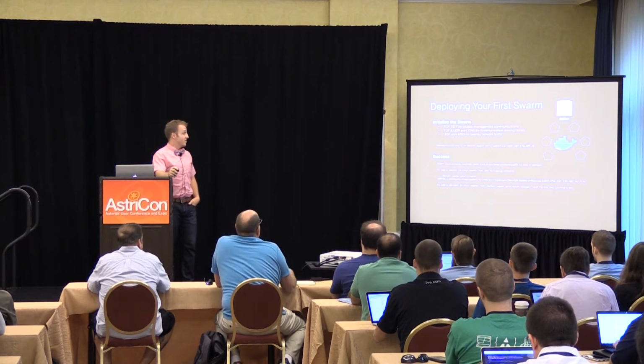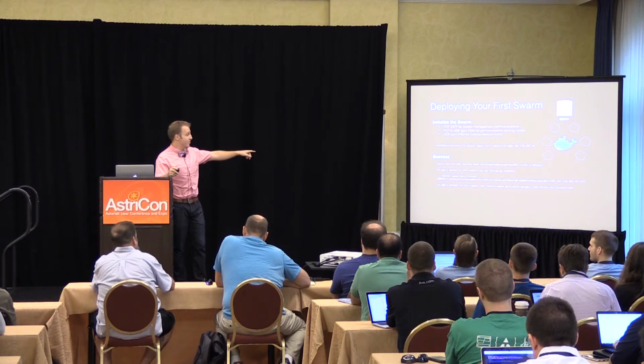So here we go. We're just going to init the swarm real fast. That's really all it is: docker swarm init, and then you give the advertise address. That address is, in this case, the external address of a DigitalOcean VM running in San Francisco. And that's it. This is what it prints out. That's literally all you have to do to get the first manager up and going.